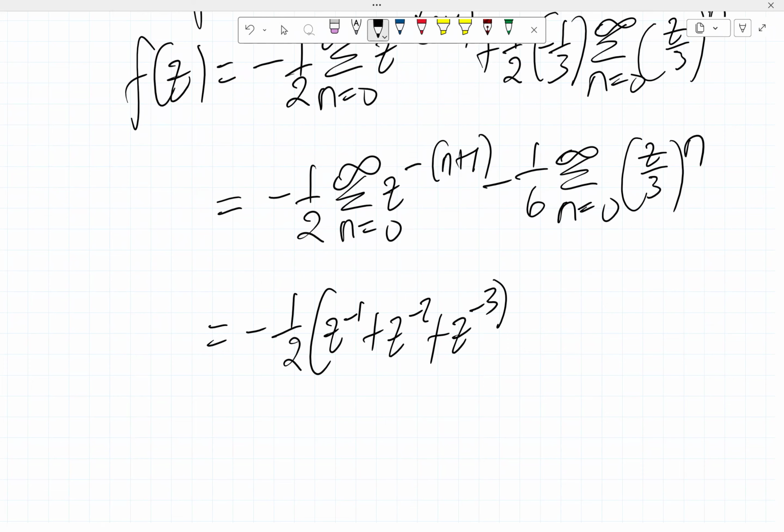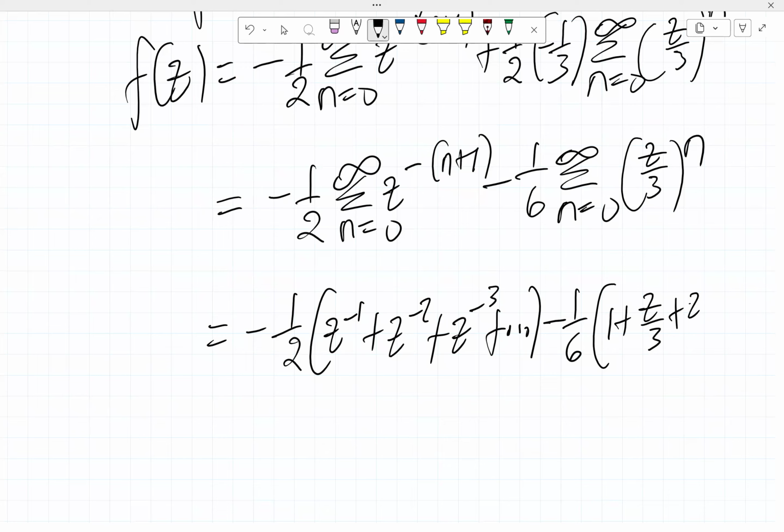Z raised to the power minus 3 plus all that, then minus 1 over 6 into 1 plus z over 3 plus z squared over 3 squared plus all that.